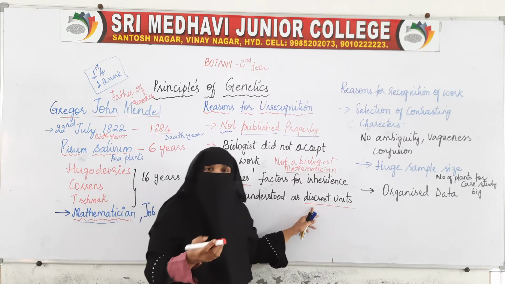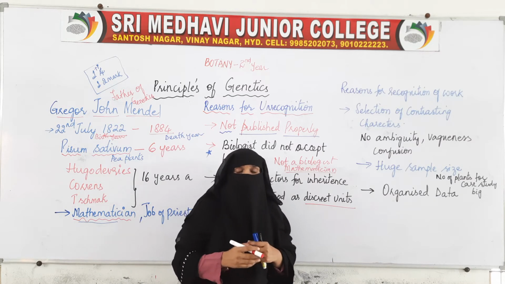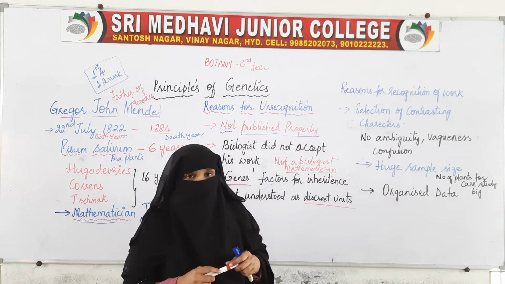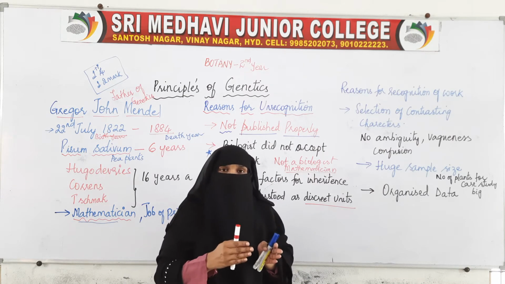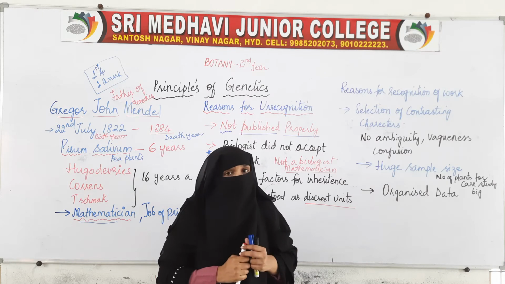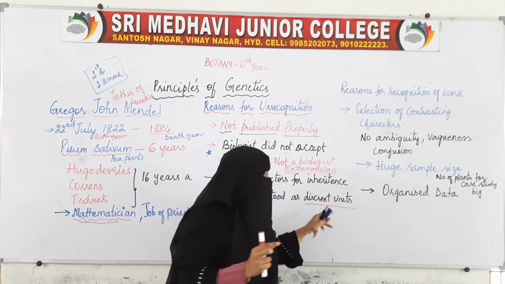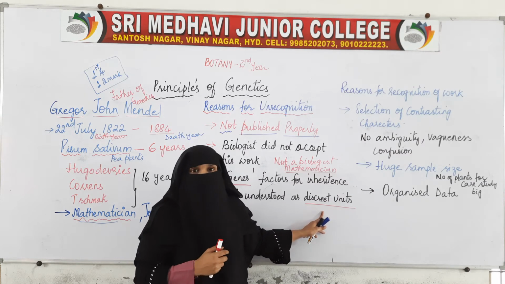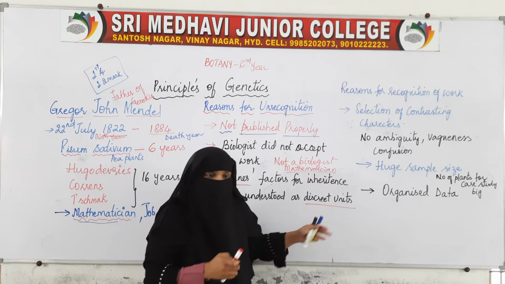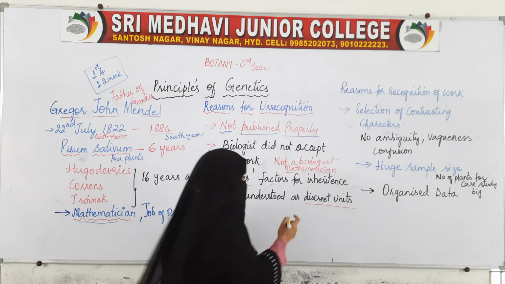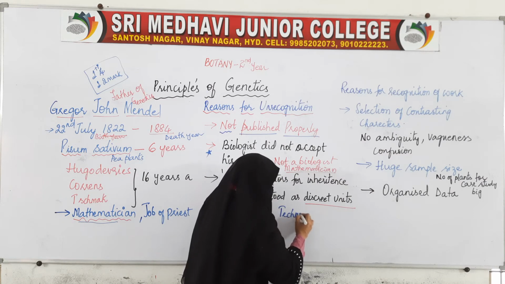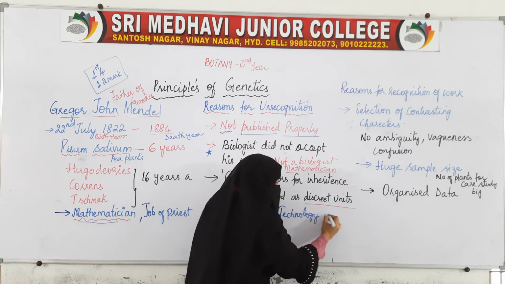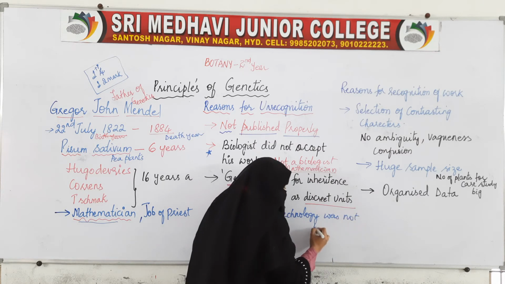That is, there is something which is passing the information, which is responsible for the heredity of characters, the passing of characters from one generation to another. He called it discrete units, but he was unable to explain what they are and how they work. Why? Because technology was not well developed.